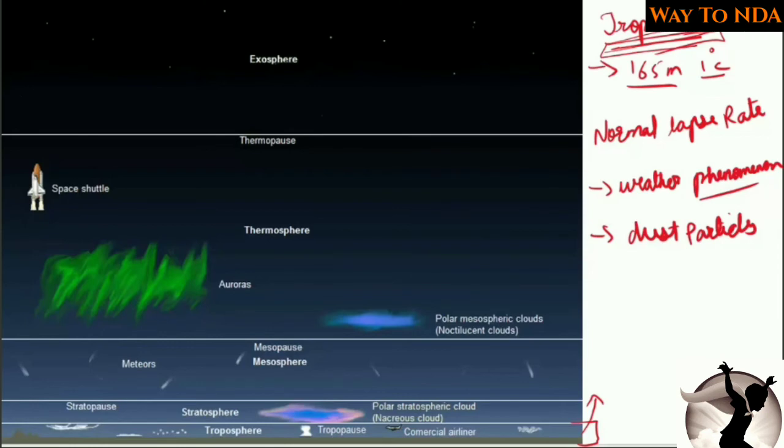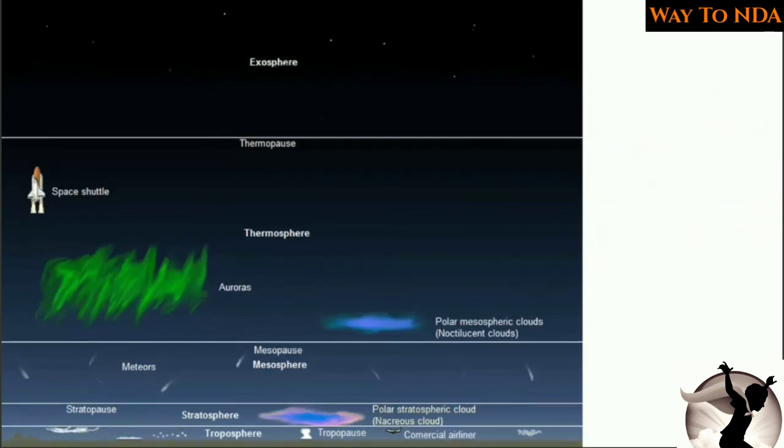Now let's have a look at the next layer. So the next layer is the stratosphere. Now what is the specialty of the stratosphere?